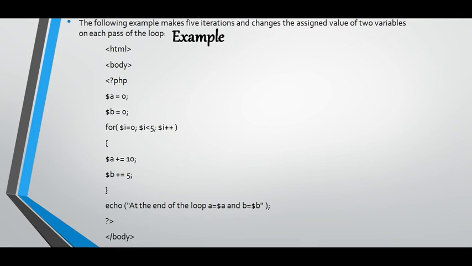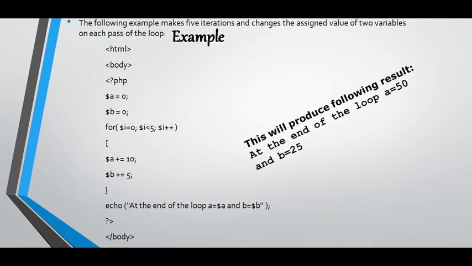Okay. Next, this is the output of that particular program. At the end of the loop, A is equal to 50 and B is equal to 25, because at first the value of A would be 0, and then it will be added by 10 in the first increment, second increment 20, third increment 30, fourth increment 40, and fifth increment 50, because the I value starts from 0.